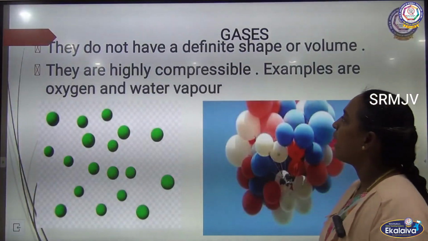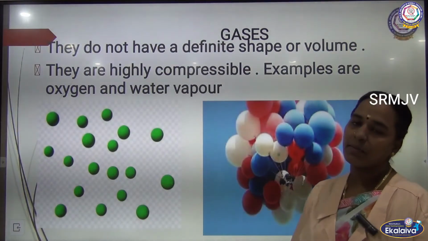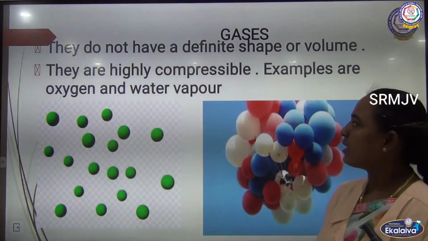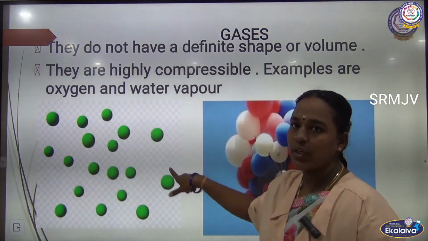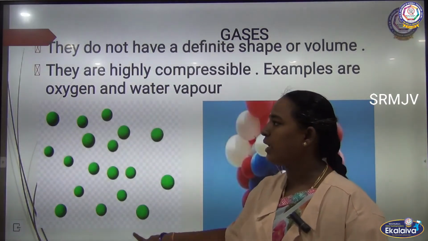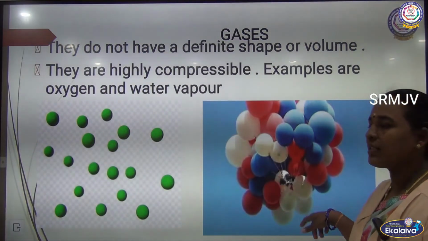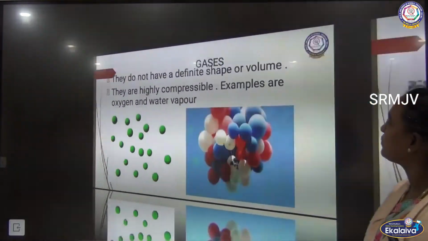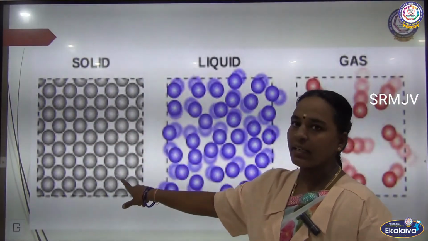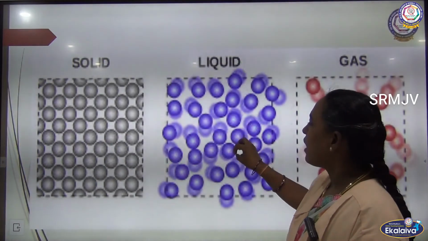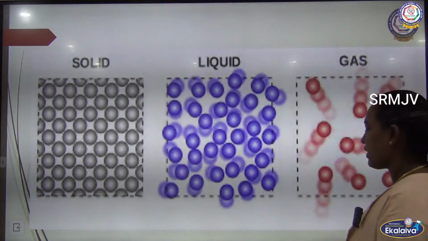Gas: they do not have a defined shape or volume. They are highly compressible. Examples: oxygen and water vapor. And the molecules are very far away. You can see in the picture, the molecules are very far away. Examples are helium and hydrogen gas. So in solids, the molecules are closely packed. In a liquid, the molecules are loosely packed, and in a gas, the molecules are very far away.